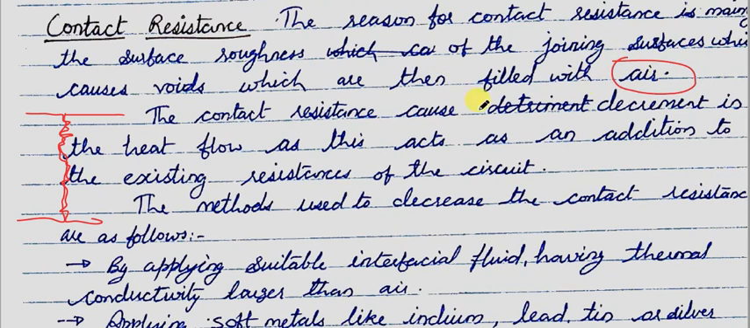If the contact surface is in some special environment or atmosphere, then the respective fluid will enter into the gaps, but in usual cases it will be air. So the contact resistance causes a decrement in the heat flow, and as this acts as an addition to the existing resistance of the circuit, this is called contact resistance.